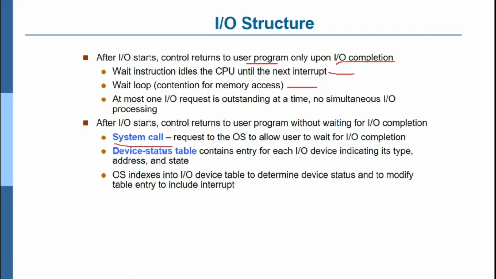Next is system calls and the device status table. A system call requests the operating system to allow the user to wait for completion. The device status table contains an entry for each input output device, with its type, address, state, and so on.